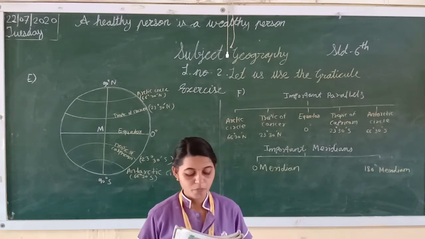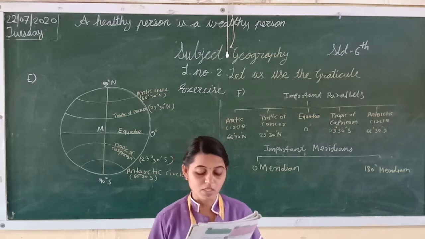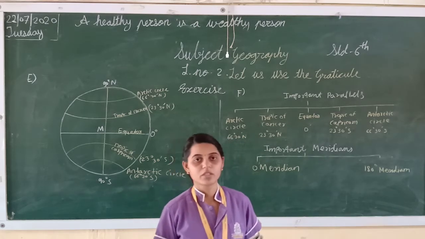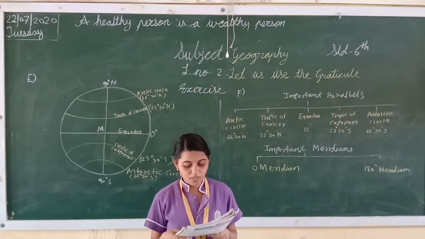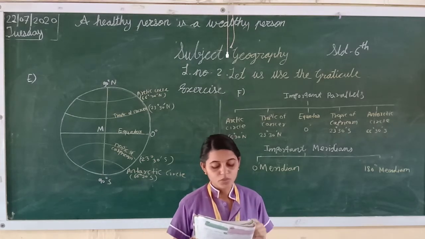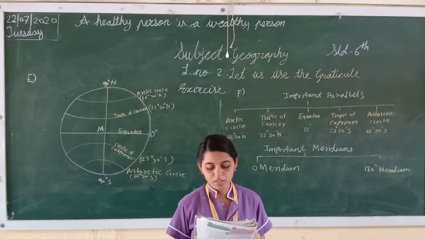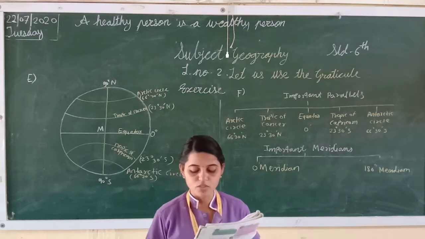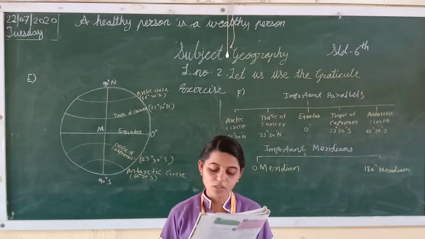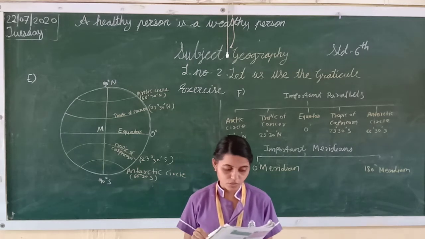Now student, next one: is "8 degree 4 minute north parallel to 37 degree 66 minutes north parallel" the correct description of the location? No, this statement is also wrong. So what is the correct one? "8 degree 4 minute north parallel to 37 degree 66 minutes north parallel" is an incomplete description of a location, as it expresses only the latitudinal extent of a location. I hope students you understood question number B.